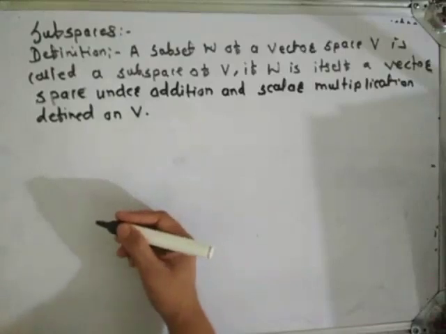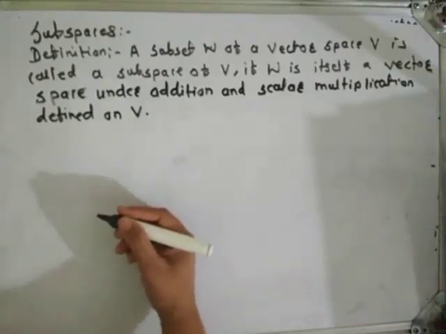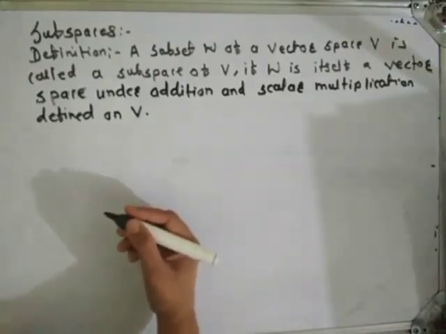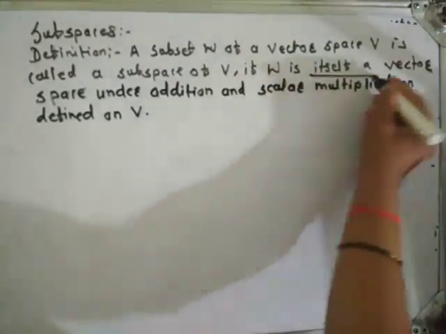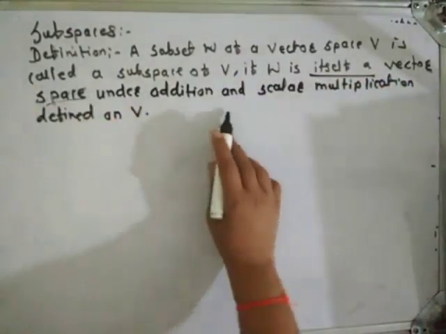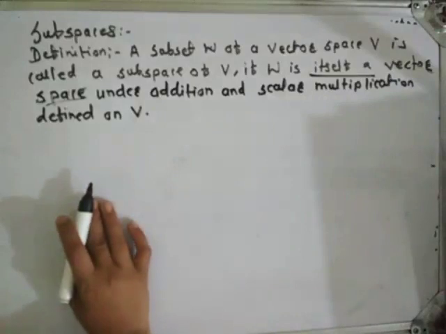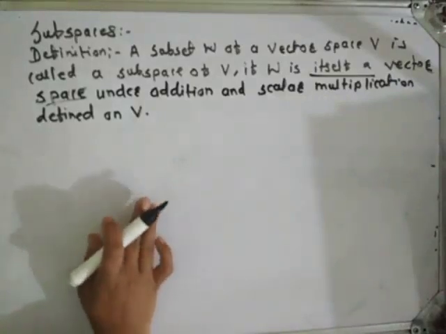It is a subspace of a vector space V if W is itself a vector space under addition and scalar multiplication defined on V.